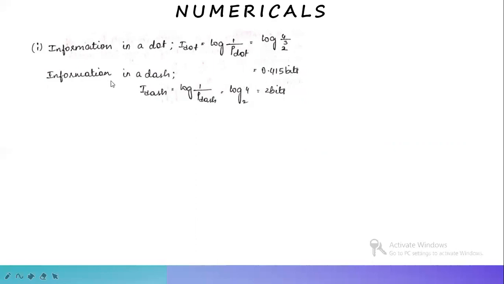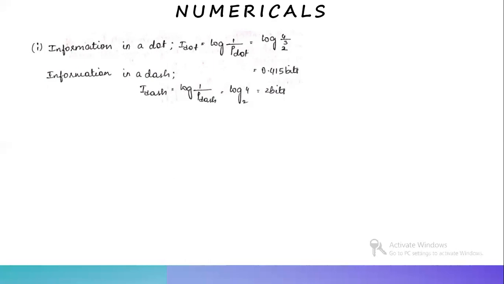In a similar way, we need to calculate the information in a dash. I dash equal to log of 1 by p dash. What is the value that we've got for p dash? It's 1 by 4. So substituting 1 by 4 for p dash, we get log 4 to the base 2. Solving this, we get 2 bits. This is for the first part of the question, that is information in a dot and a dash.